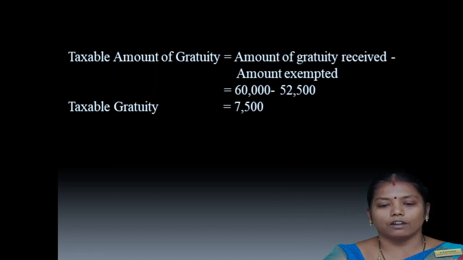So next we have to find out the taxable amount of gratuity. Again the formula is amount of gratuity received minus amount exempted. So here the gratuity received amount is 60,000 and amount exempted is 52,500. When we subtract this amount, the remaining balance is 7,500. So this is the taxable gratuity amount.